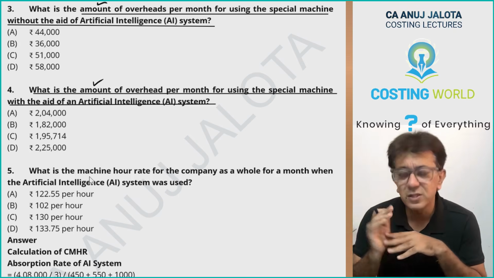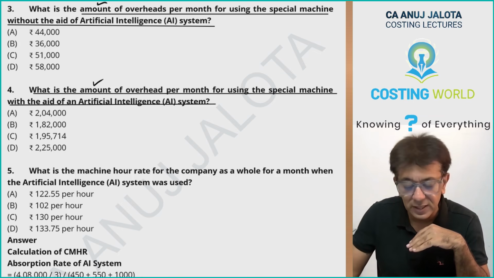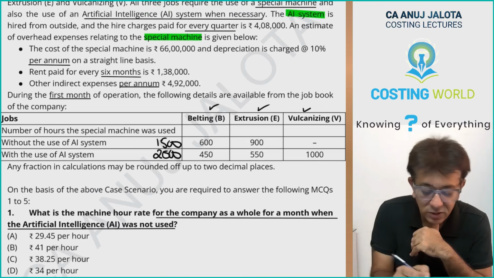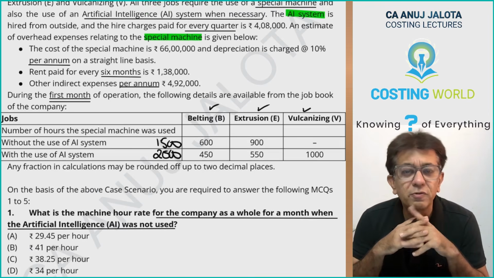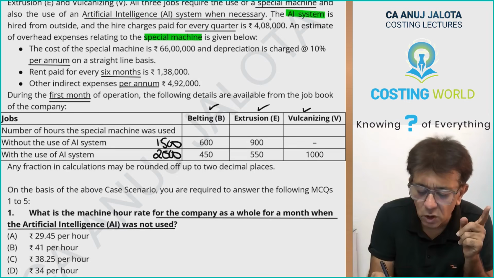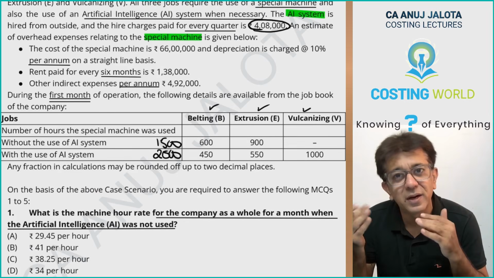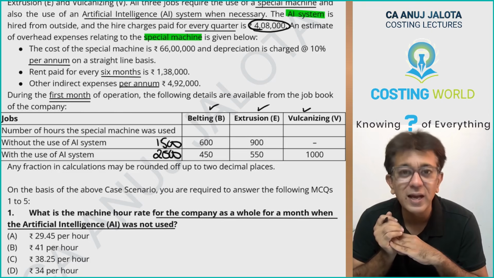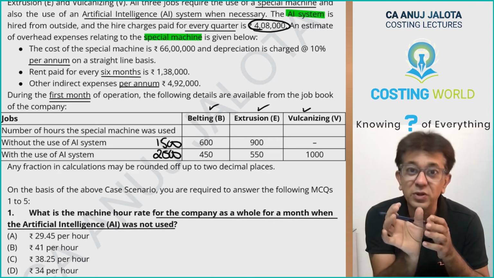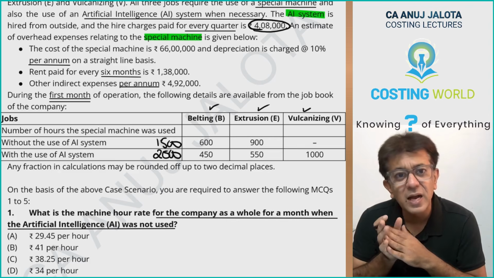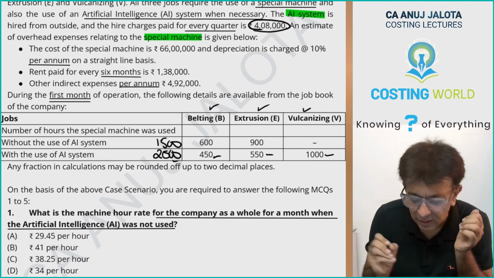So let's talk of the AI system. For the AI system, think like this, that this data is for a month, so let's do all the things for a month. For the AI system, there is only one cost that is given to you for 1 quarter: 4,08,000. Let's convert it to a month, divided by 3. Now that is the cost for the AI system. And how many hours is the AI system being used? This plus this plus this, that is nothing but 2,000.